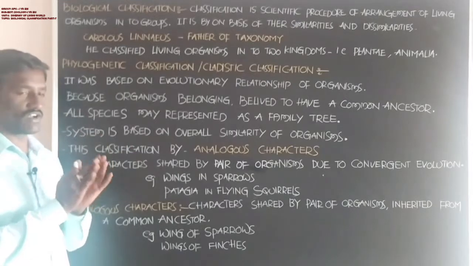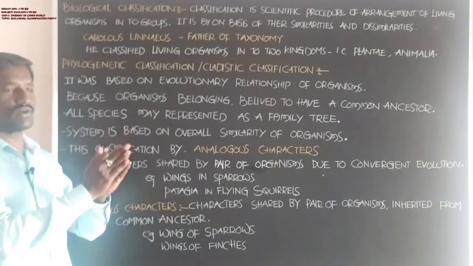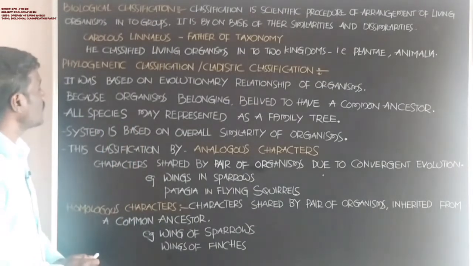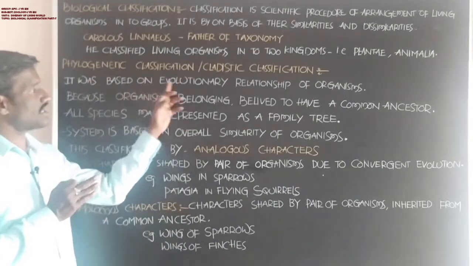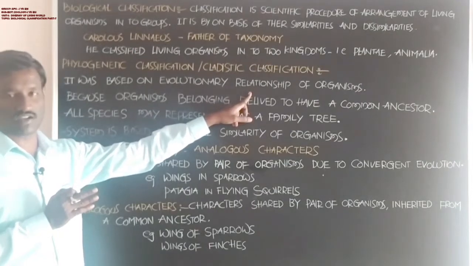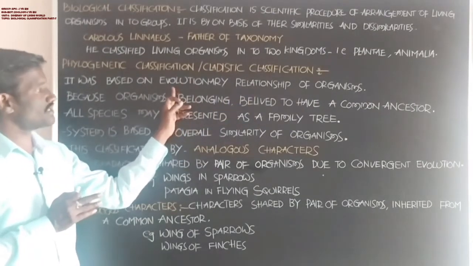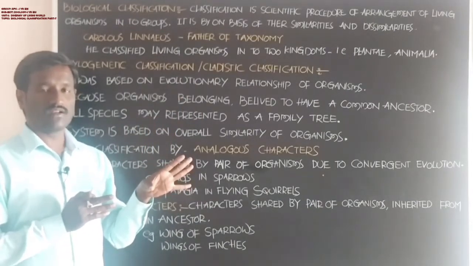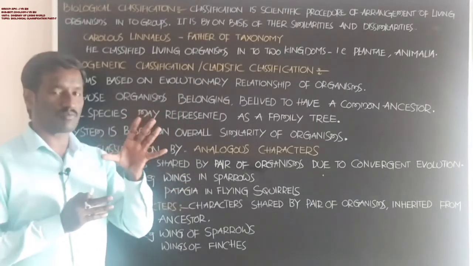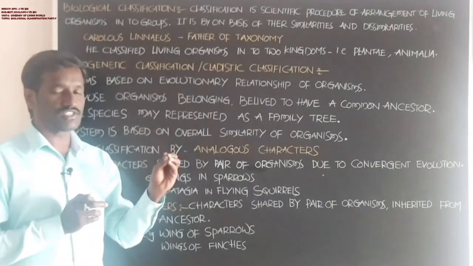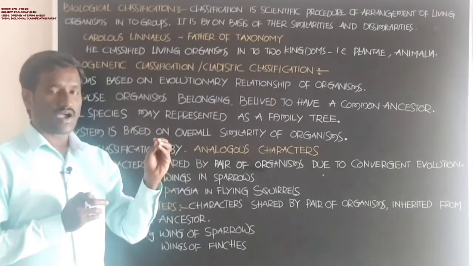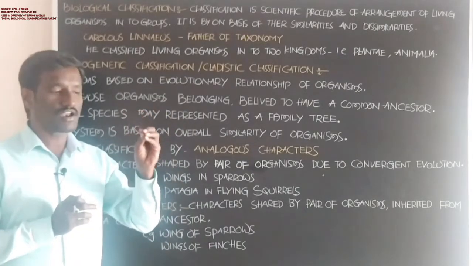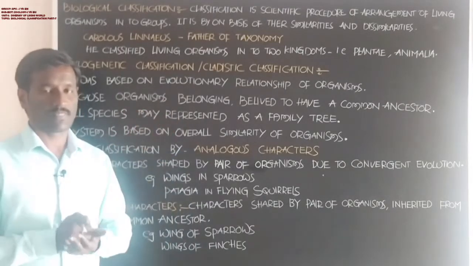It is the classification based on the evolutionary relationship of organisms. What is evolution, students? It is the branch of science that deals with the study of gradual changes that occur in living organisms throughout the geological time scale.